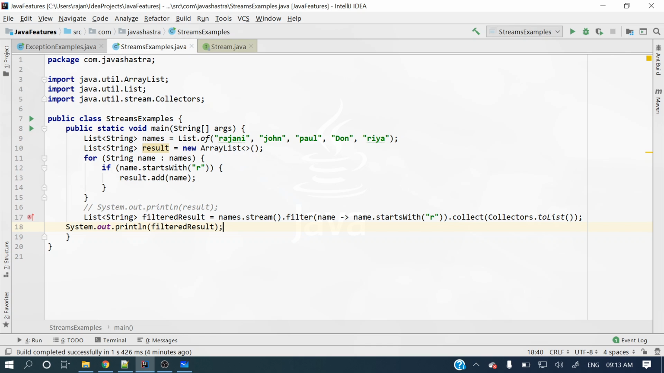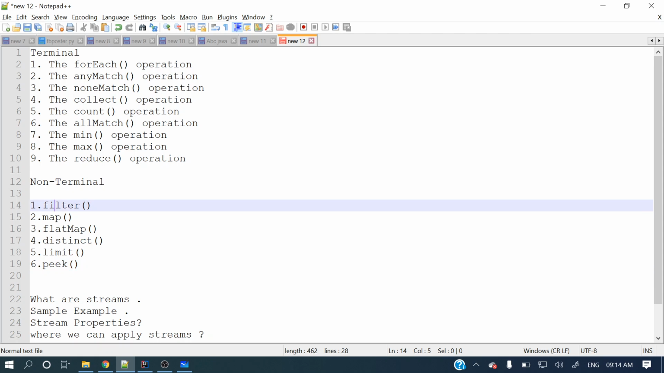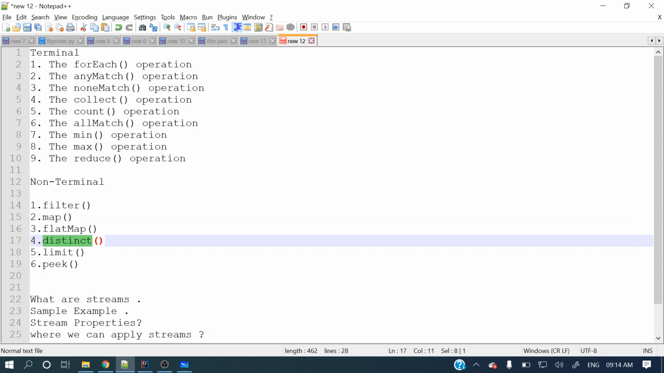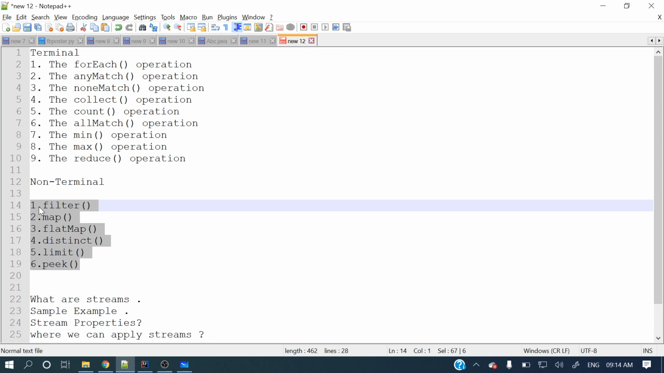So what are the different kinds of non-terminal operation? Let me show you. Filter, map, flatMap, distinct, limit, peek. Those are some non-terminal operations in stream, right? I will explain each of these operations in detail in upcoming videos, so you need not worry about those. These are the non-terminal operations, and these things will return a stream.